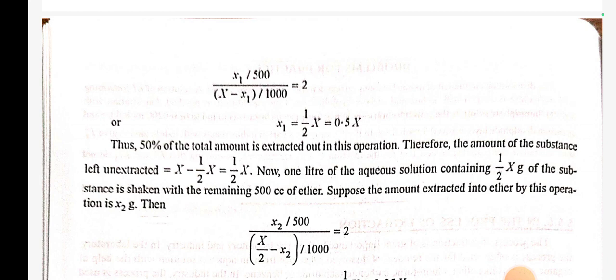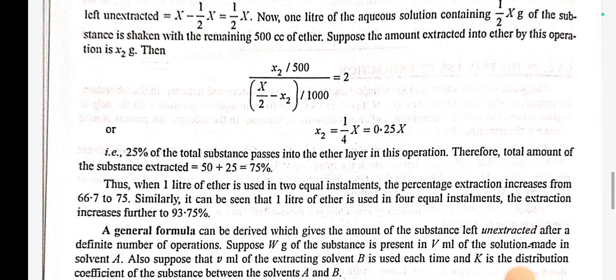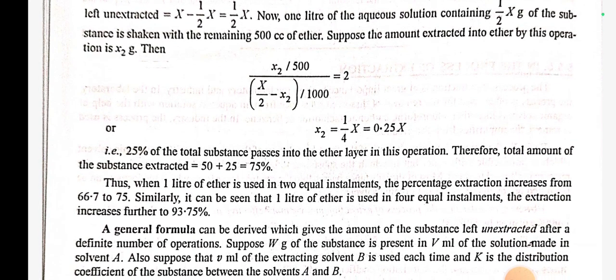Now 1 liter of aqueous solution containing 1 by 2 X gram of substance is shaken with the remaining 500 cc of ether. Suppose the amount extracted into ether by this operation is x2 gram, then x2 by 500 by (X by 2 minus x2) by 1000 is equal to 2. x2 is equal to 1 by 4 capital X, that is 0.25 capital X. That is, 25% of the total substance passes into the ether layer in this operation.